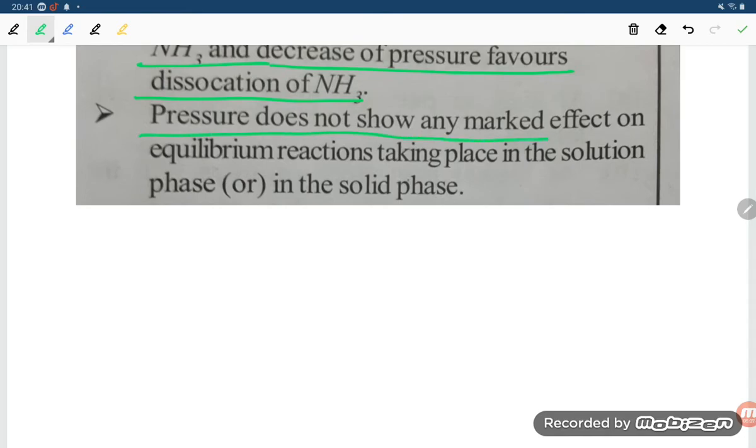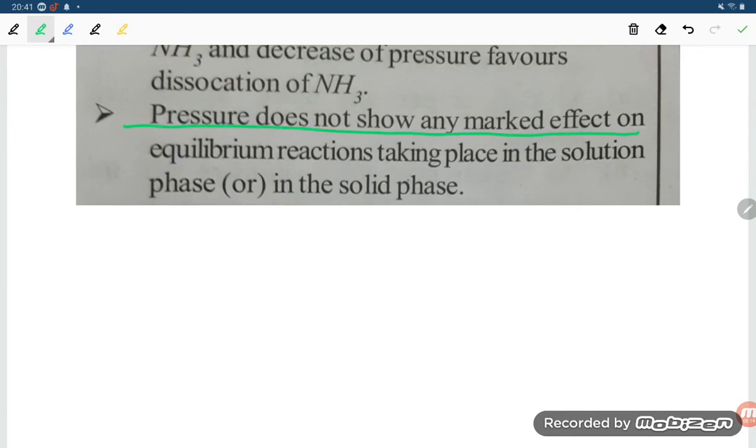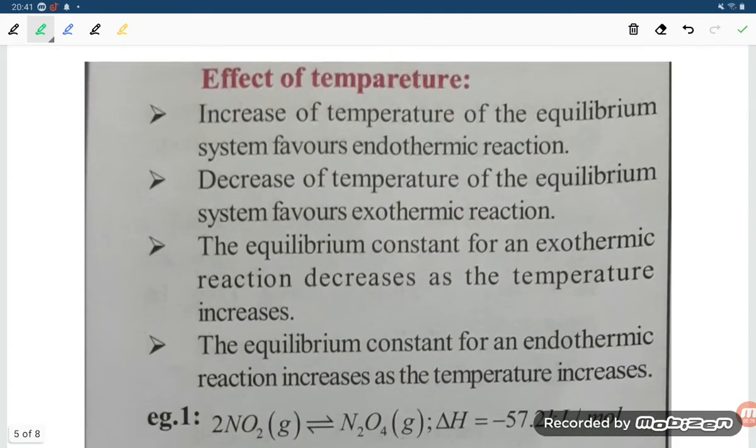Pressure does not show any marked effect on the equilibrium reaction taking place in the solution phase or in the solid phase. What is the meaning of this, students? If it is the gaseous phase, the pressure has an effect, but if it is the aqueous phase or the solid phase, there is no effect of pressure.